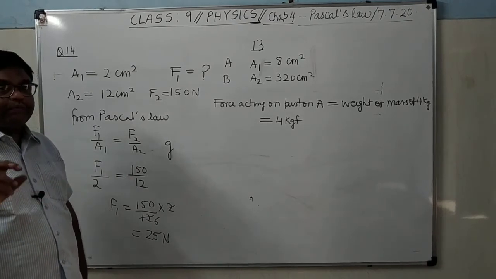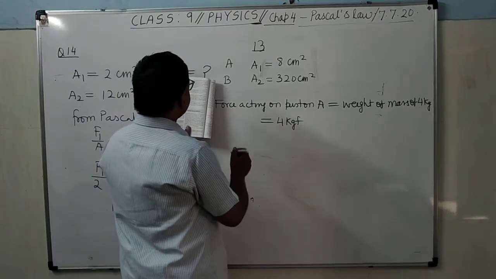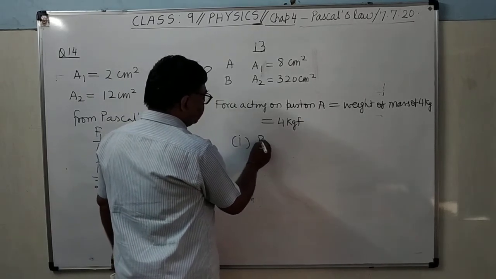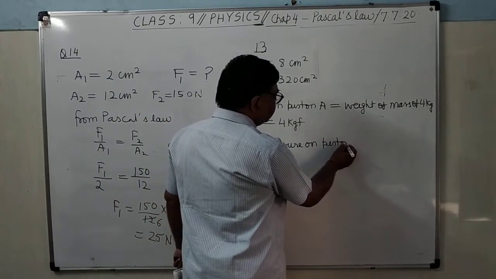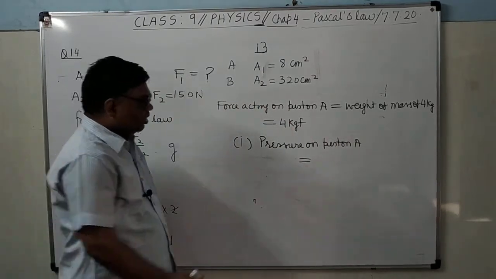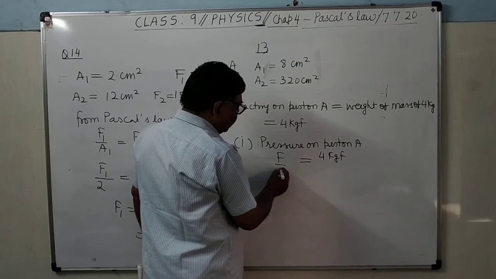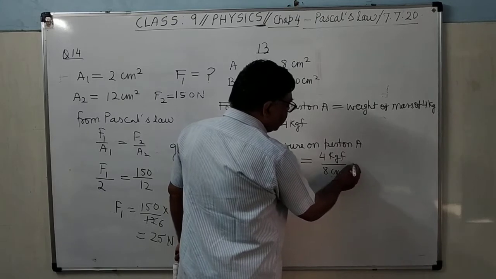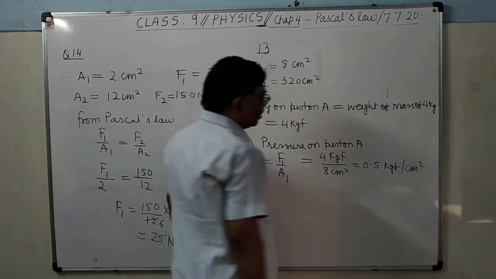How much weight will be produced by mass of 4 kg? That will be equal to 4 kgf. It's clear? So you have to find the pressure on the piston A. Very simple. You can see here how much force is acting. What is the area? 8. So it is 4 kgf. This is F upon A. F1 upon A1, that is upon 8 centimeter square. That is 0.5 kgf per centimeter square.